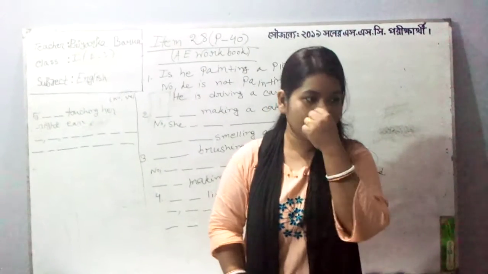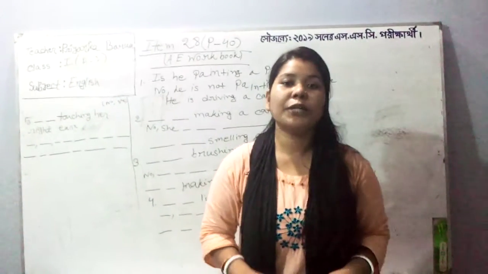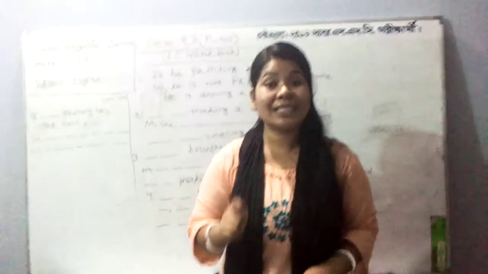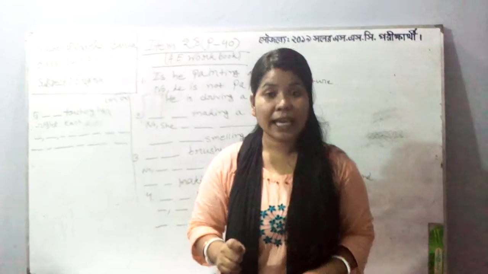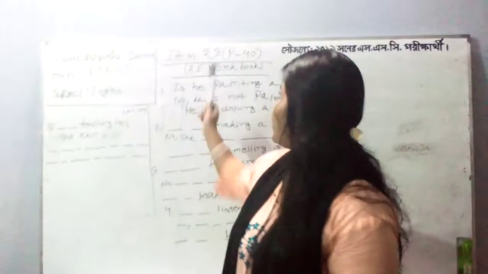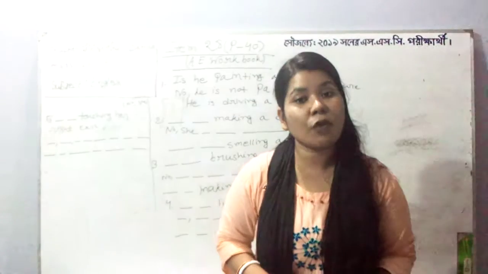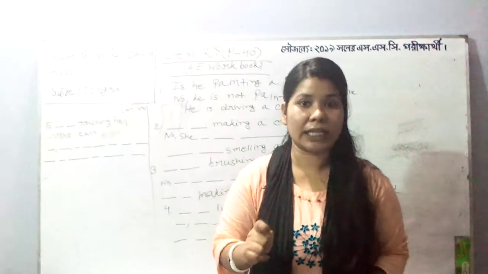Please have your Active English workbook with you and go through page number 40, item number 28. I repeat, Active English workbook page number 40, item number 28.